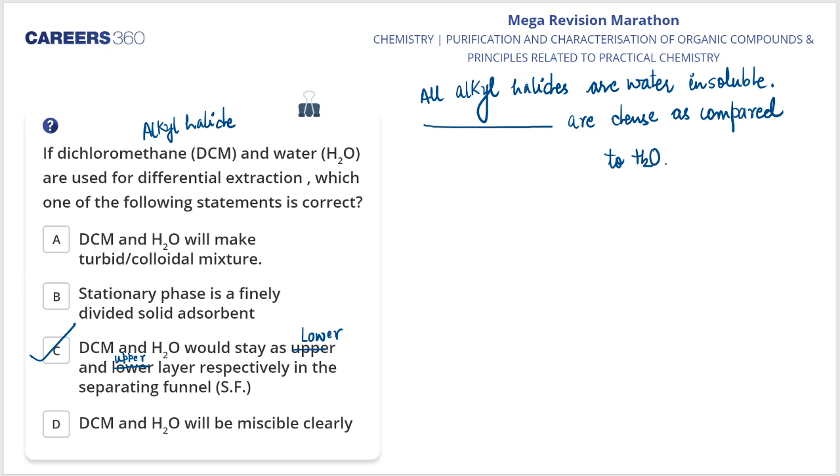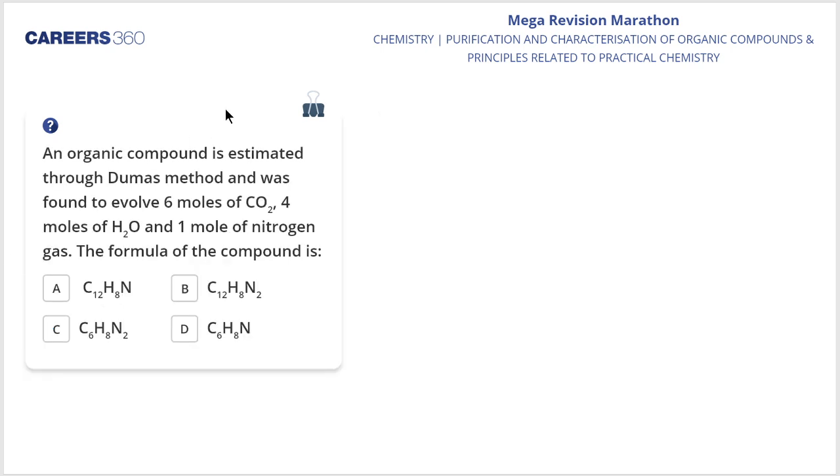So here goes the next question on the screen for all of you. Okay, good morning Mala.